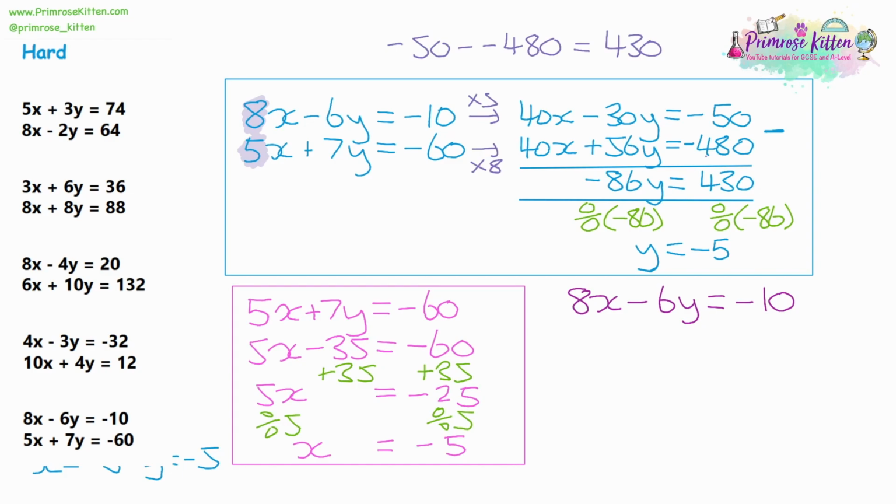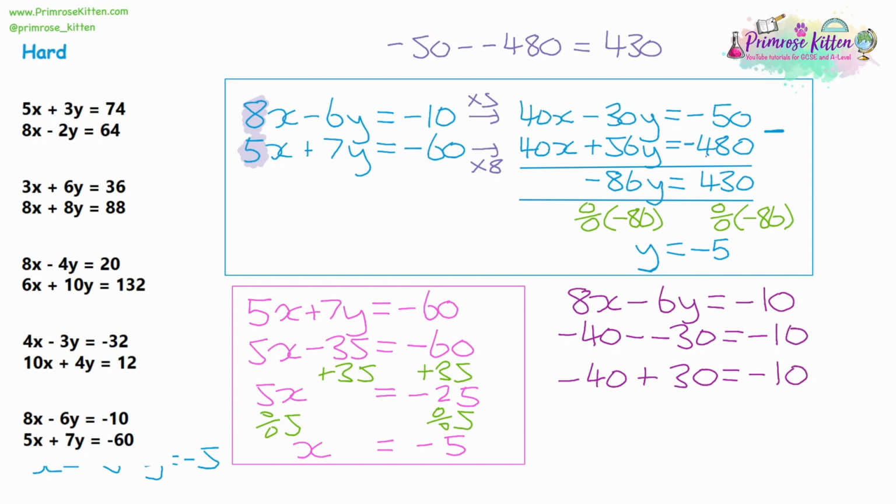So x is negative 5, so 8 lots of negative 5 is negative 40. And we also know what y is. Y is negative 5. So we're taking away 6 lots of negative 5 is negative 30. And all of that should equal negative 10. Now to check your answer, we need to see if this equation is true. Now I can see we've got a double negative, so let's fix that. Negative 40 plus 30 equals negative 10.